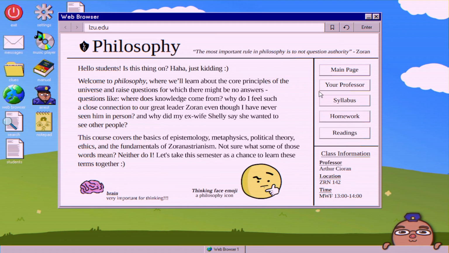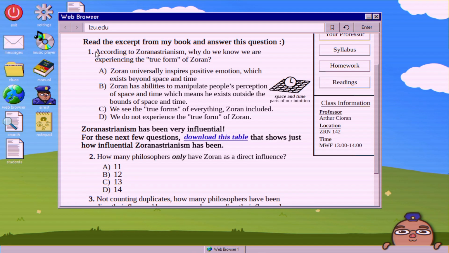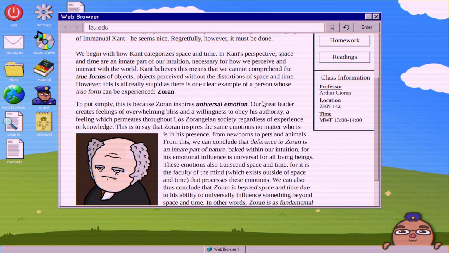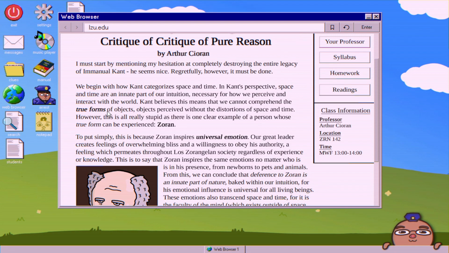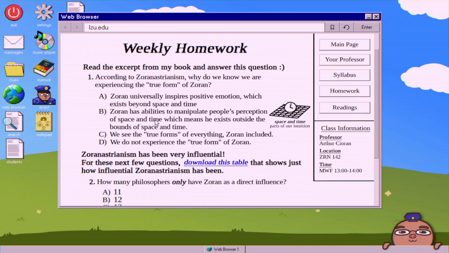But anyway, so we go back to the philosophy homework, and start with question 1. According to Zoroastrianism, why do we know we are experiencing the true form of Zoran? This is another flavor text question, where if you go through the readings, about halfway down it says, Zoran inspires universal emotion. True forms, objects perceived without distortions of space and time. However, this is really stupid since there is one clear example of a person whose true form can be experienced, which is Zoran. Go back to the homework. So A, Zoran universally inspires positive emotion which exists beyond space and time.